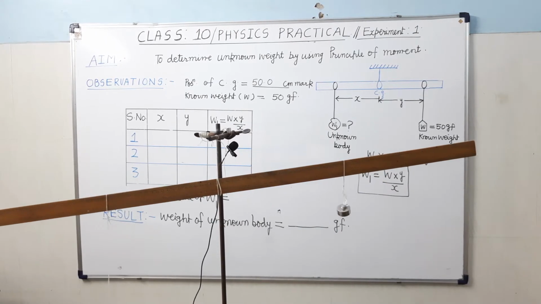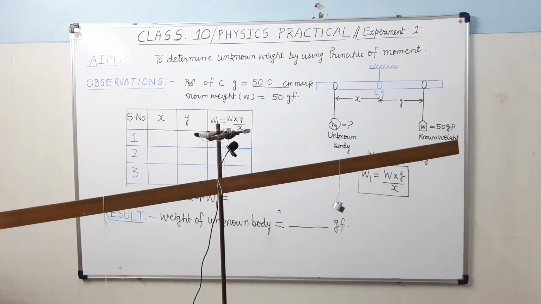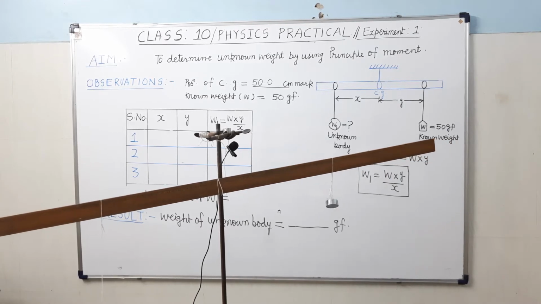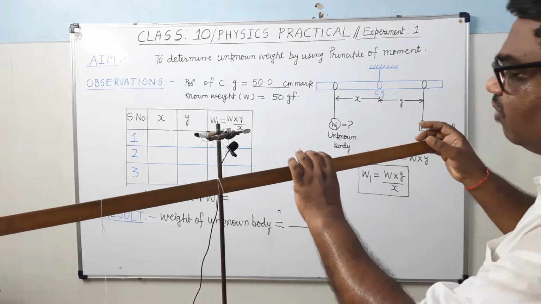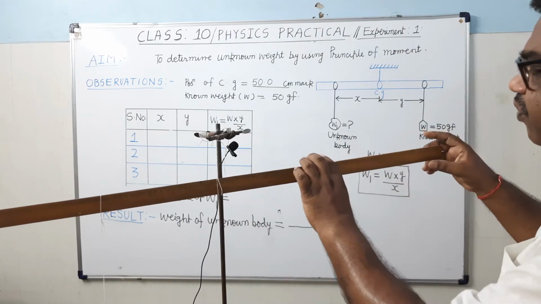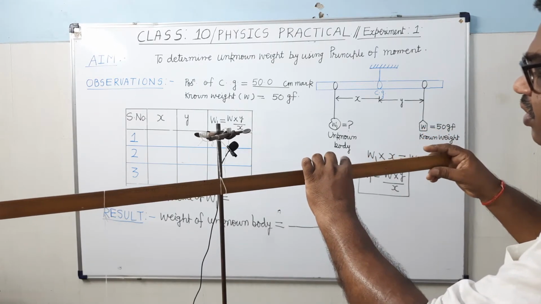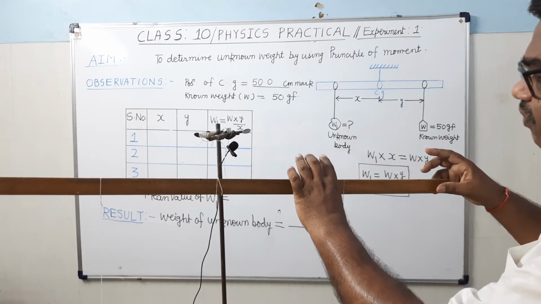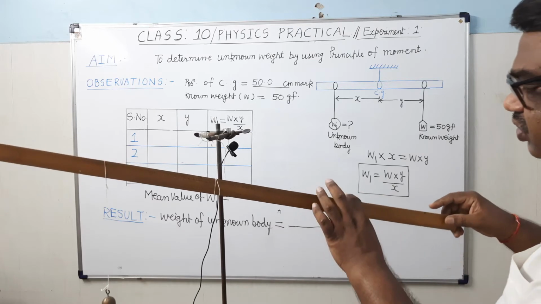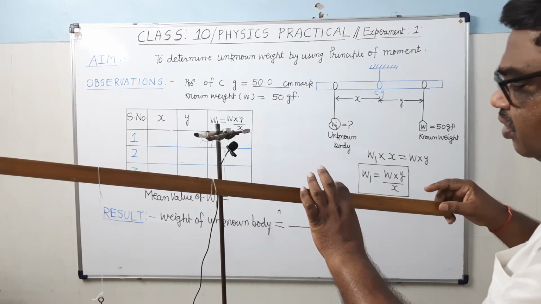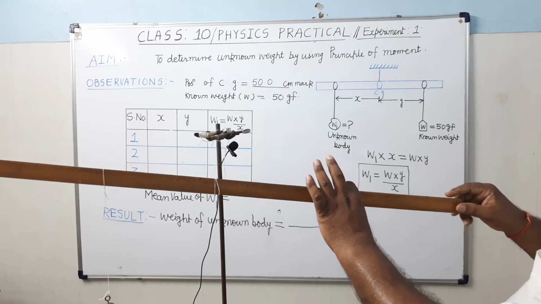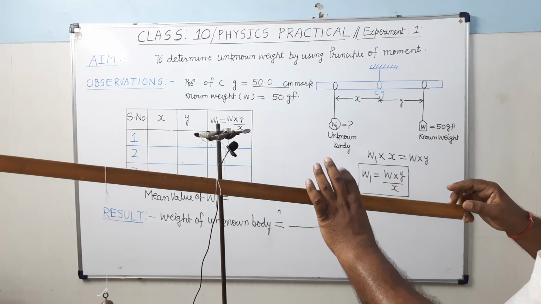Now you can see it is descending on the left side, but we do not change the position of the unknown weight. We will change only the position of the known weight. If it is descending on that side, we will move it away from the center of gravity. Now it is descending on this side, so it will be moved towards the center of gravity. And you gradually move.